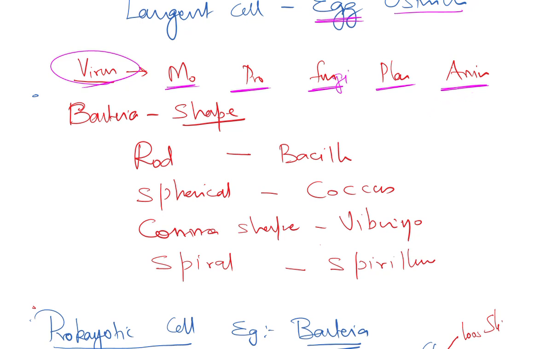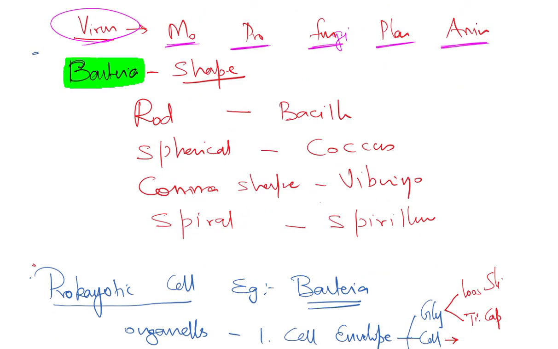If we take bacteria, based on the shape, we can classify bacteria. There are different kinds of shapes: rod shape, spherical shape, comma shape, and spiral. Recall the examples I have mentioned.